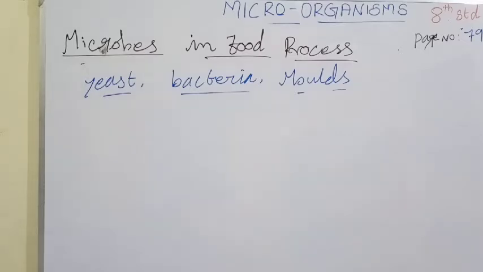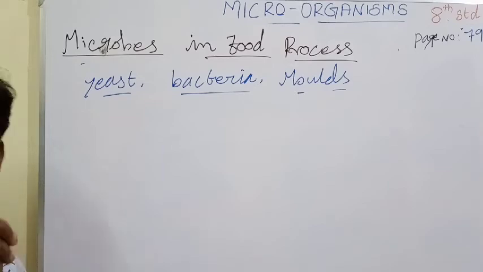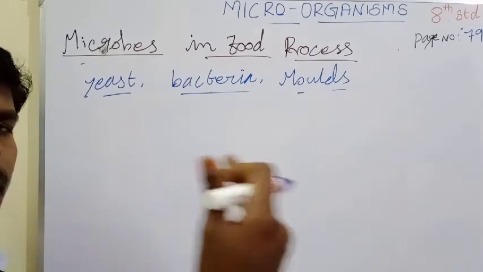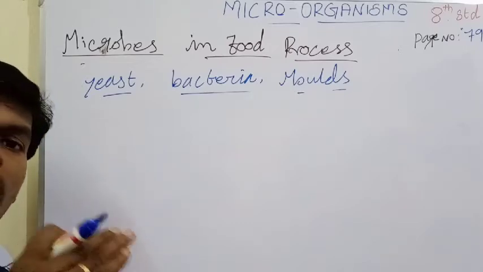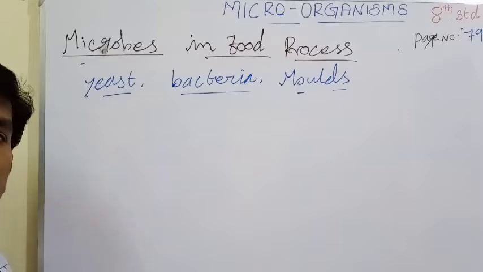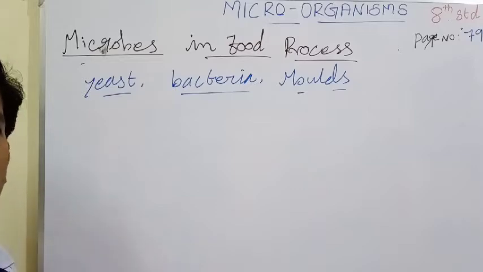The fermentation process is carried out by microorganisms. Without microorganisms, it is not possible to fulfill the fermentation process. During fermentation, in the absence of oxygen, some alcohol is produced. For example, beer and wine are prepared only by the fermentation process. And also yeast. The fermentation process results in the production of organic acid.